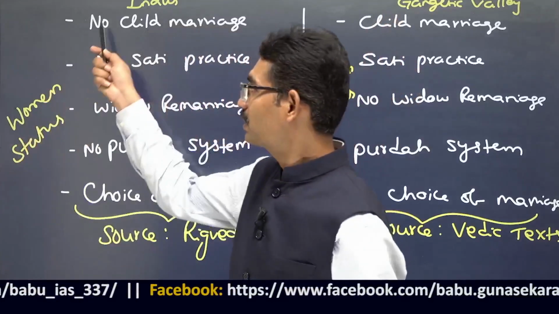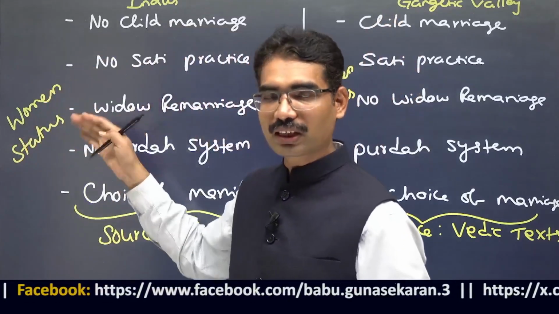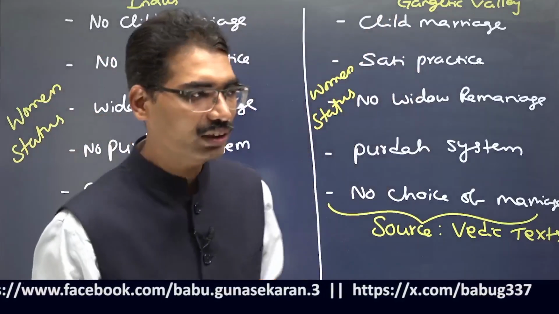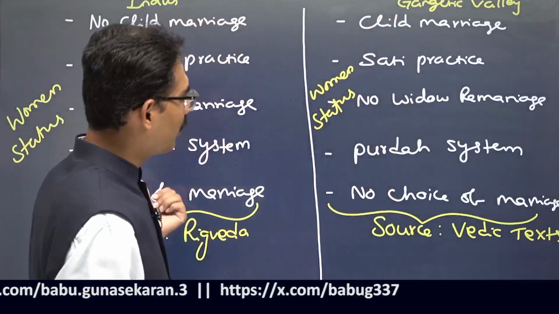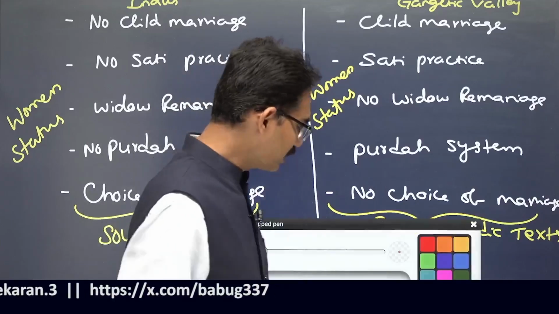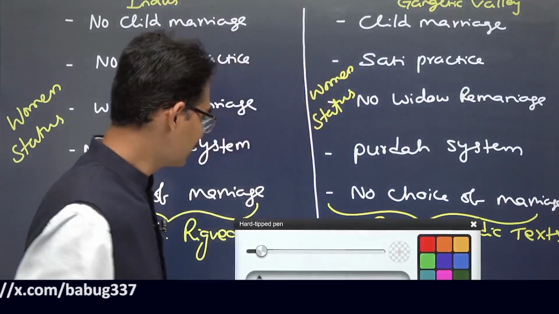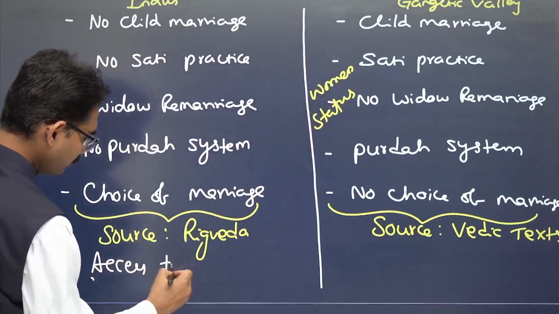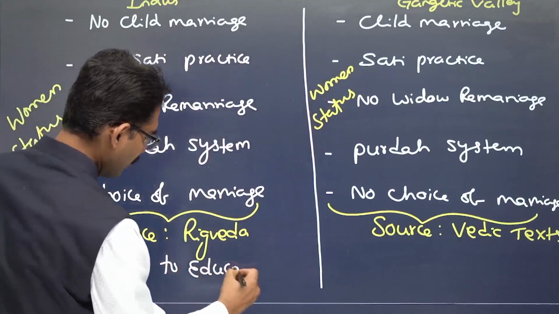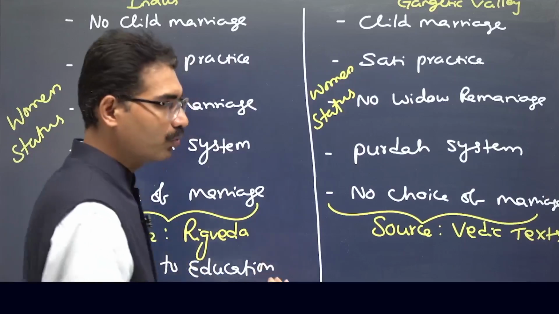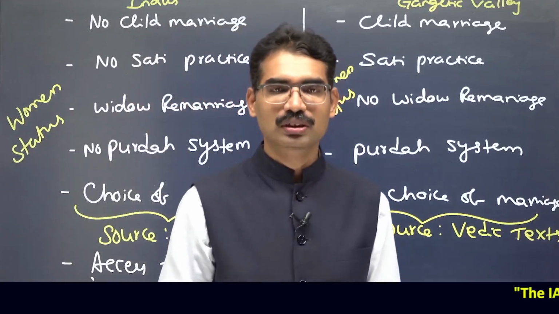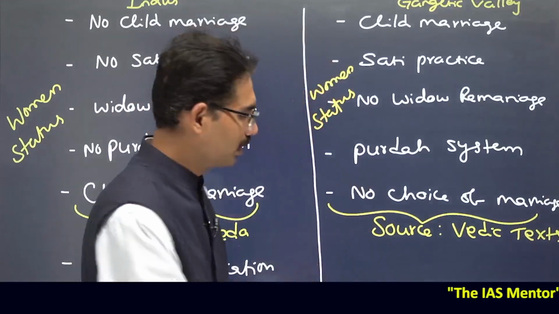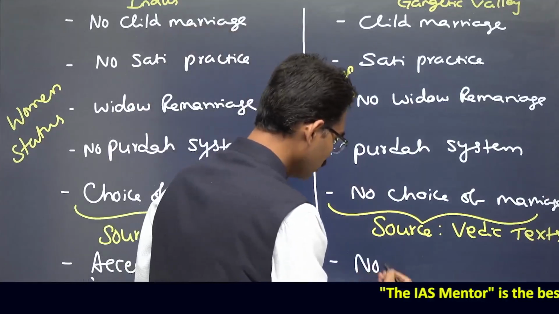And these practices are not prevalent, meaning they are not referred to in the Rig Veda. That is about women's status. What about education? Access to education was given, and some of the women even composed Rigvedic hymns. Here, education is not accessible.